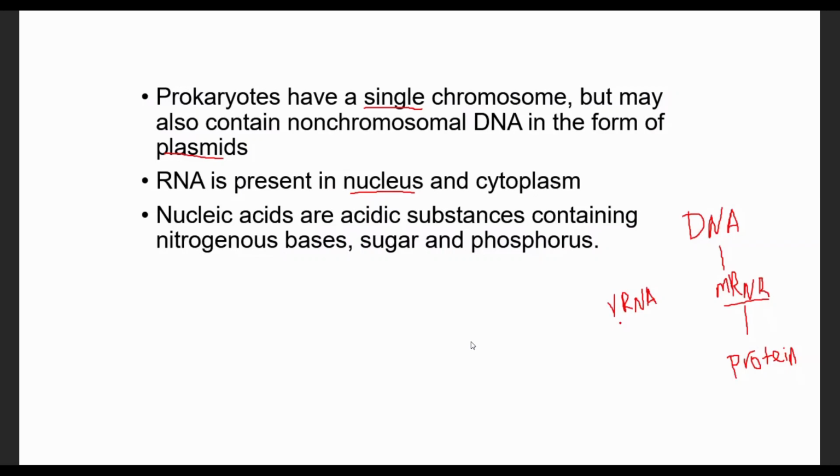So RNA is present in the nucleus as well as in the cytoplasm. DNA is always found in the nucleus, and the extra chromosomal DNA is found in the mitochondria and chloroplast. Nucleic acid is a weakly acidic substance, rich in phosphate molecule. There are phosphates in the DNA molecule or RNA molecule. They have this phosphate group plus the sugar. So they are made of nitrogen bases, sugar, and phosphorus.